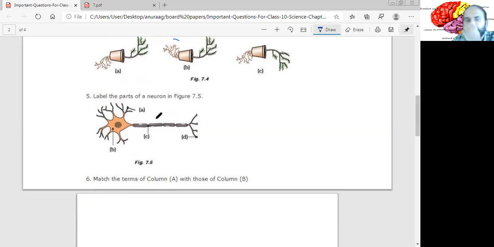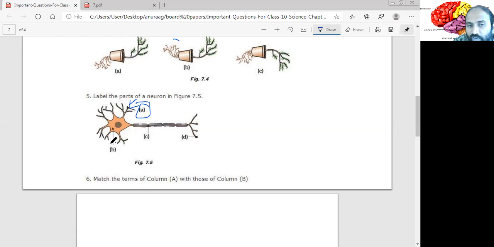Now fifth question. Label the parts of a neuron, figure 7.5. Pause the video and answer it yourself. Okay. A is nothing but your dendrite. The dendrite is the region where it receives the signal. Okay, remember that. Then dendron.